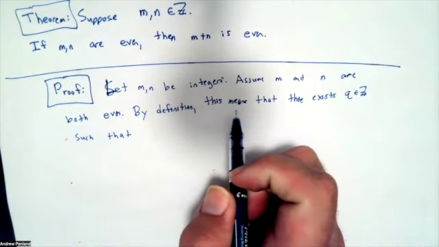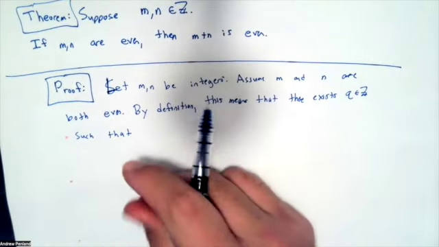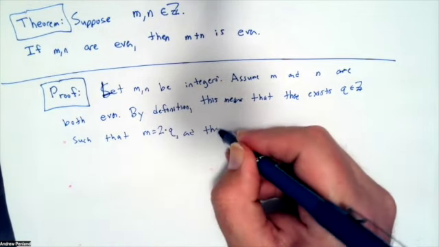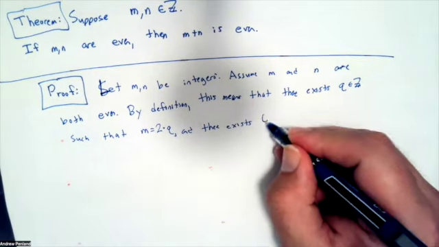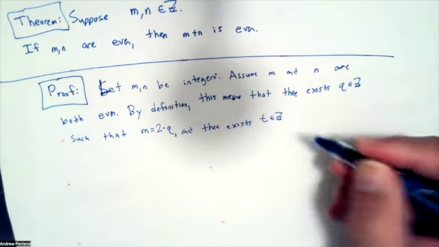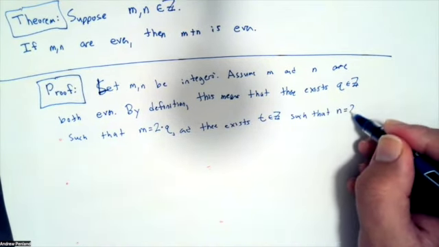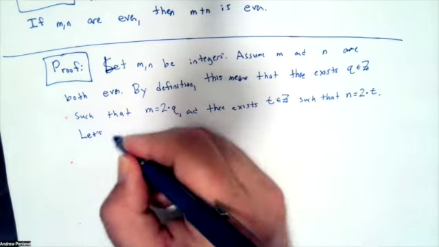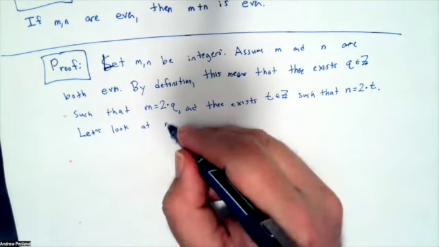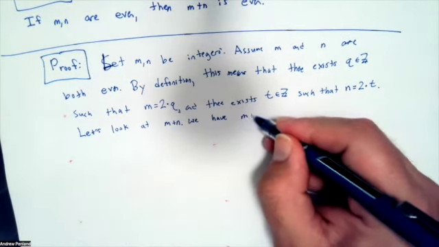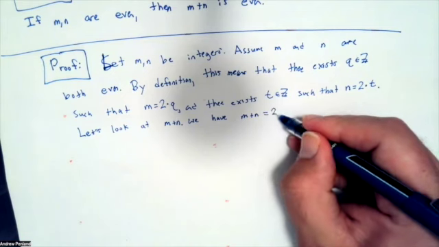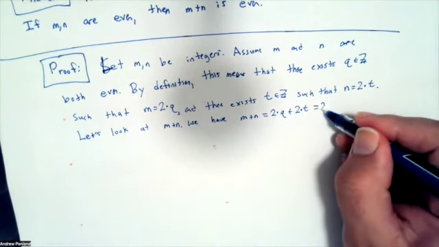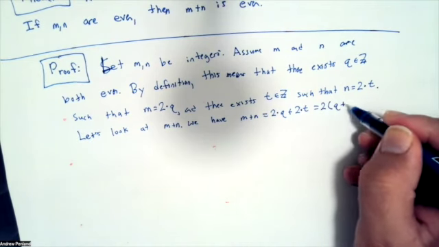So by definition, this means there exists q in Z such that m equals 2 times q, and there exists t in Z such that n is equal to 2 times t. Let's look at m plus n. We have m plus n is equal to 2 times q plus 2 times t, which is equal to 2 times q plus t.